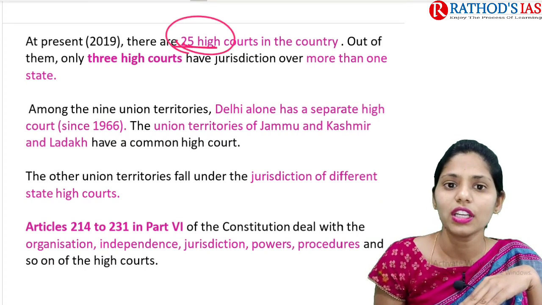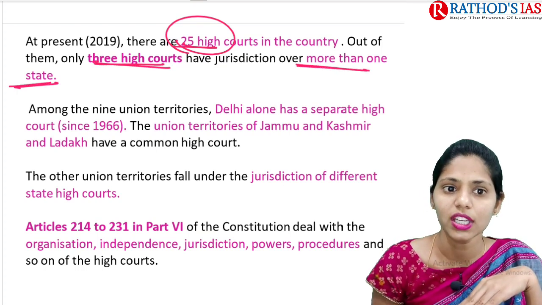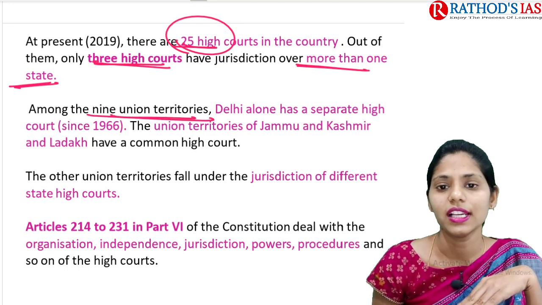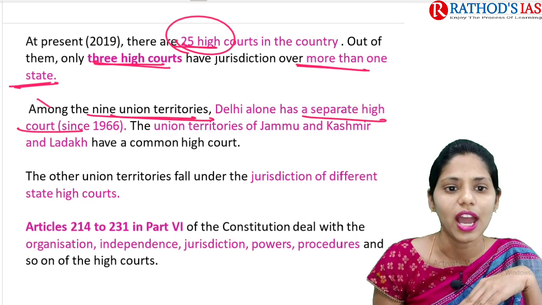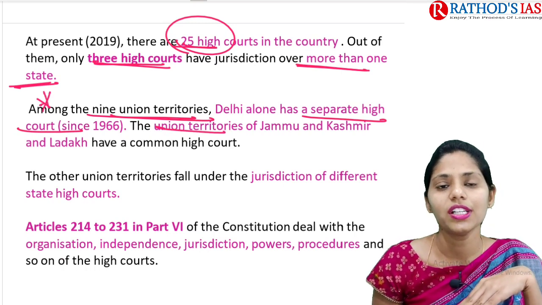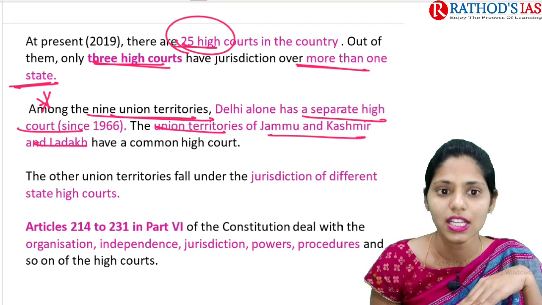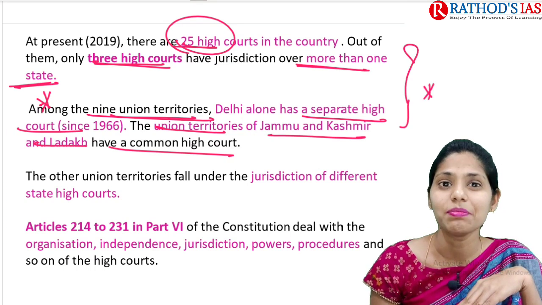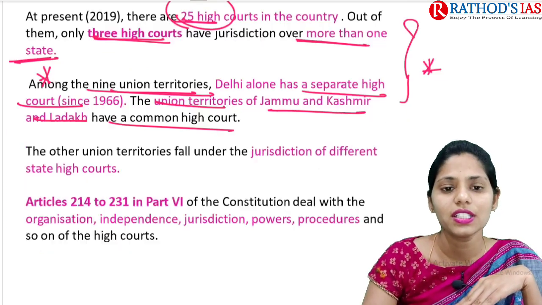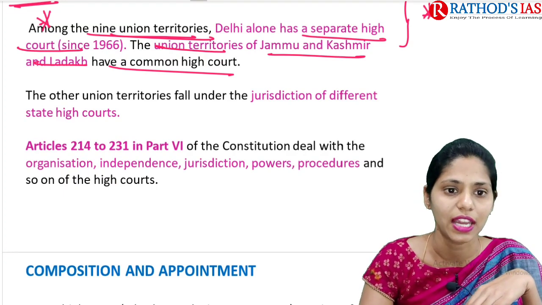Out of these 25 high courts, 3 high courts have jurisdiction over more than 1 state. Among the 9 union territories, Delhi alone has a separate high court, since 1966. You have to remember this. The union territories of Jammu and Kashmir and Ladakh, formed recently in 2019, have a common high court. These are some important prelims based facts. The other union territories mainly fall under the jurisdiction of different state high courts.